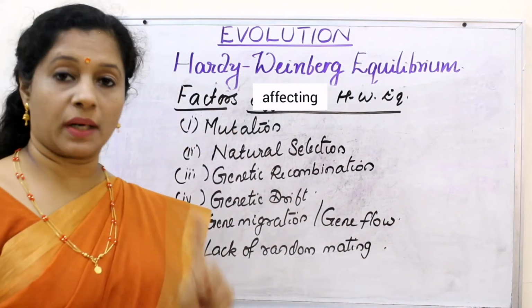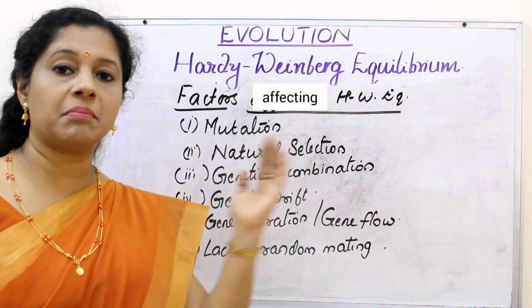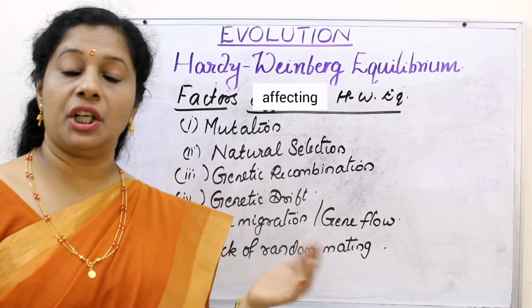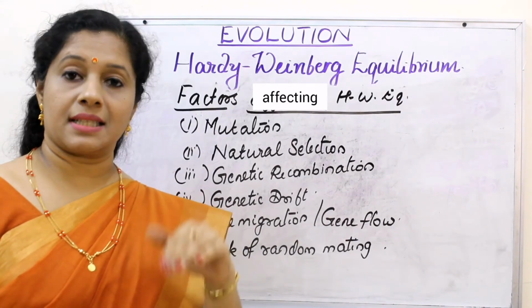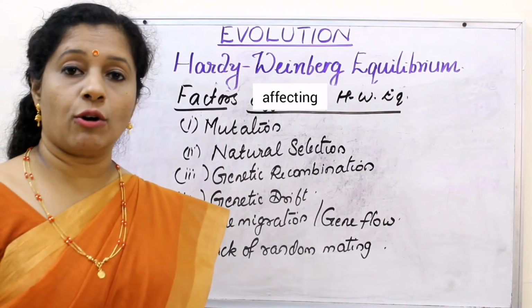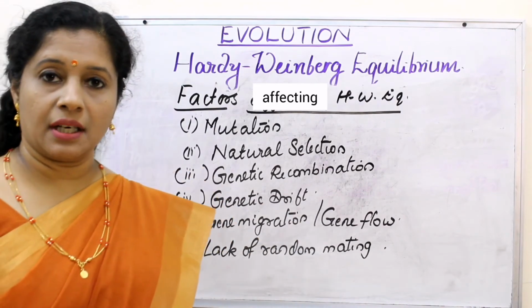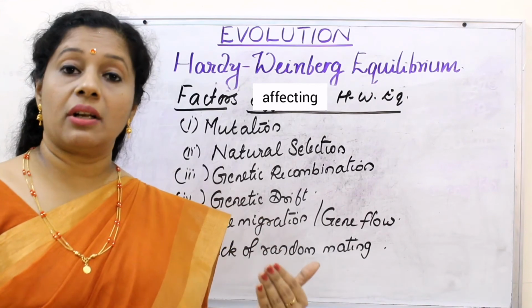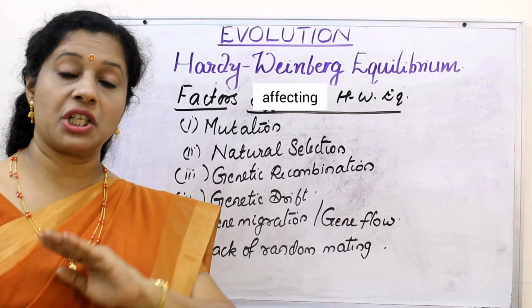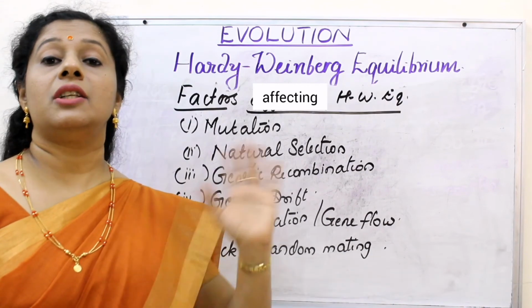Mutation is one of the reasons which can alter the gene frequency. Then natural selection: when nature favors a particular character, that will definitely lead to a change in the frequency. In that video we discussed 3 types of natural selection: stabilizing, directional and disruptive. Then genetic recombination: during crossing over, new combinations of genes can form that can lead to variation. Then genetic drift. What is genetic drift? Accidentally a particular frequency is being chosen. Then gene migration or gene flow: when a population migrates, joins another population and reproduces with the local variety, gene flow will happen.